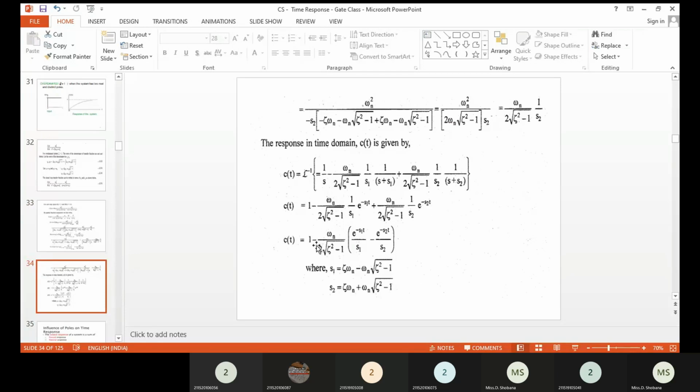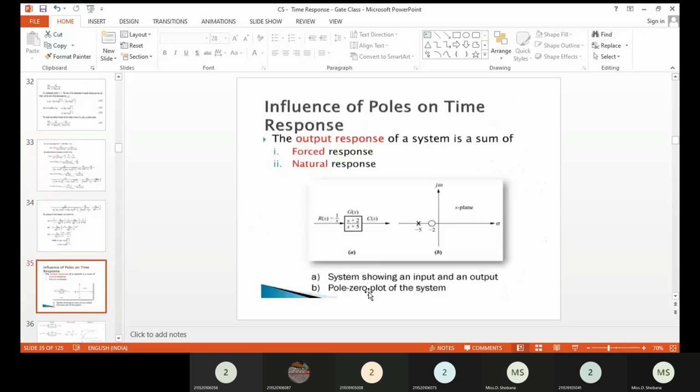So now the common terms have been taken outside. So you will be getting c of t is equal to 1 minus omega n divided by 2 root of delta square minus 1 into (e power minus S1 t divided by S1 minus e power minus S2 t divided by S2), where S1 and S2 are nothing but these. So this is how we have to determine the response for the over-damped case. The response of the system plays an important role depending upon the location of the poles.